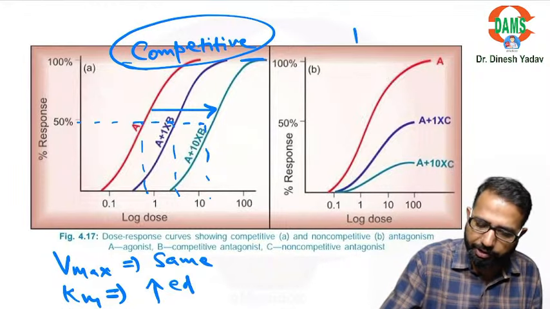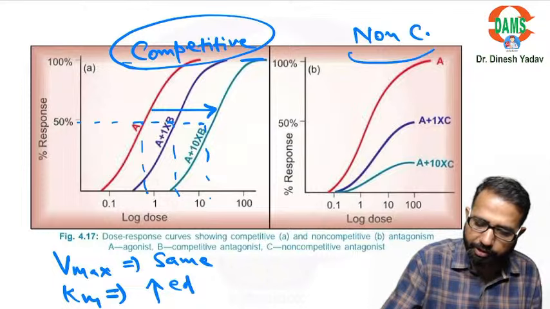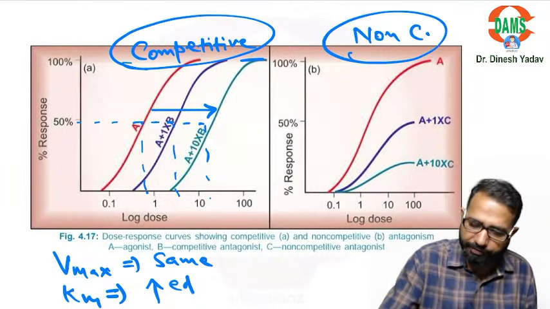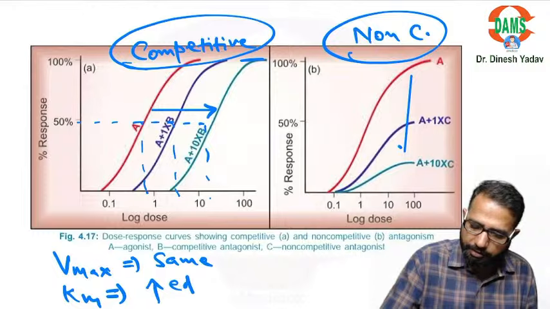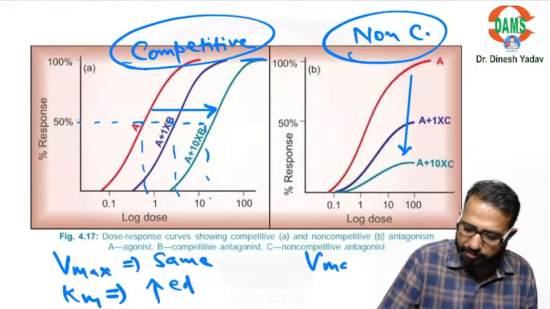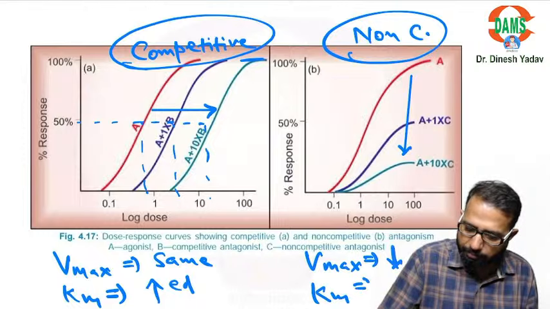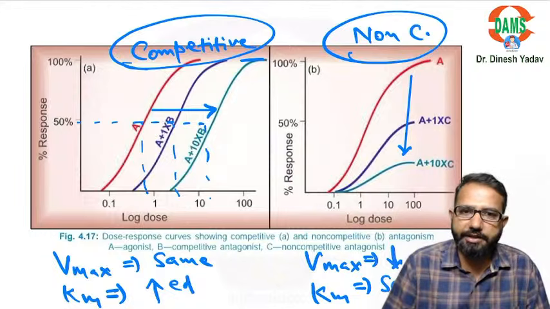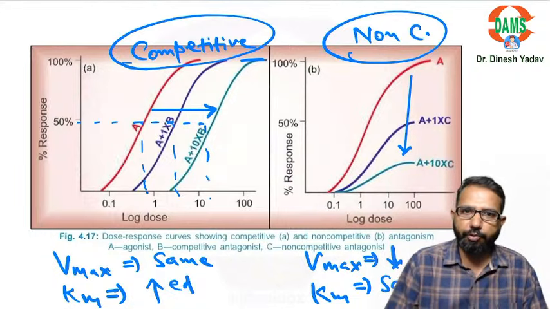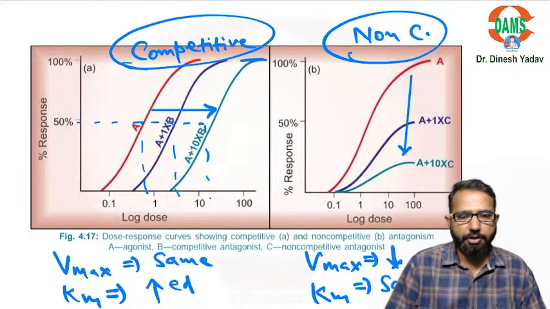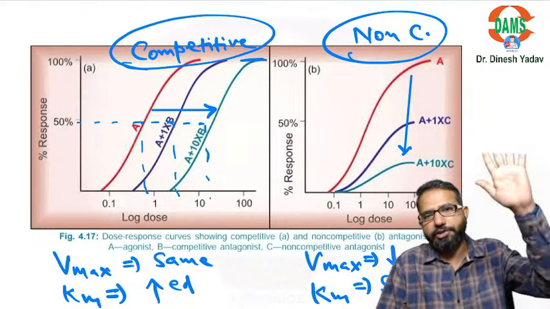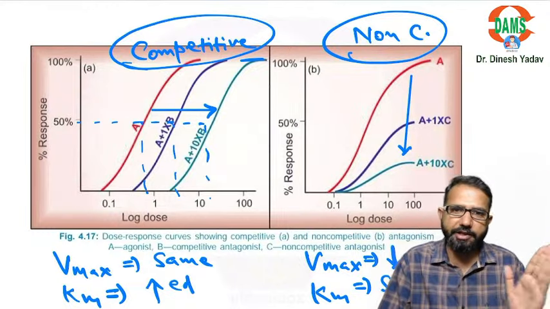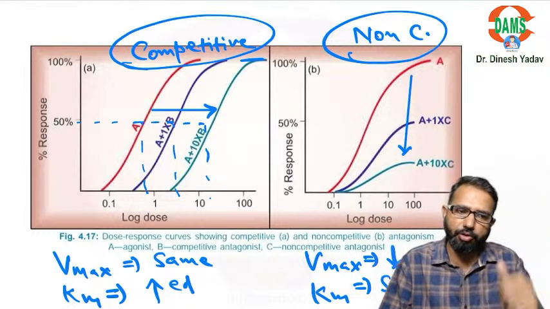But in non-competitive, you can see the graph shifted downwards. It means the Vmax decreased, but the Km could be same, or it could be increased, but mostly it is same. For 50%, it could be same. So whenever there is downward shift, always remember it is non-competitive. Whenever there is rightward shift and the height is same, it is competitive.